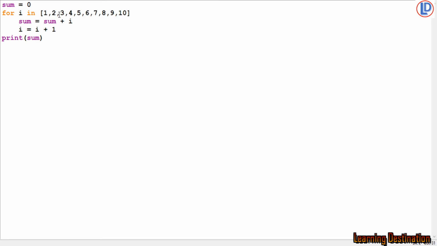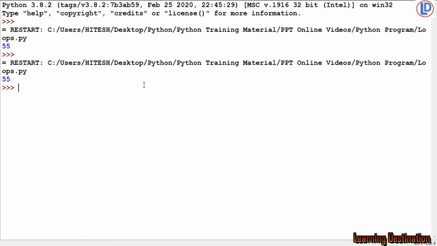So we will have 1 to 10 numbers here as a sequence, and we don't want this statement this time because the value of I will automatically be 1, 2, 3 up to 10 because of the for loop's working. So let's save the file and let's run the program, and we can see the result 55 again. So we can see this way the for loop will work.